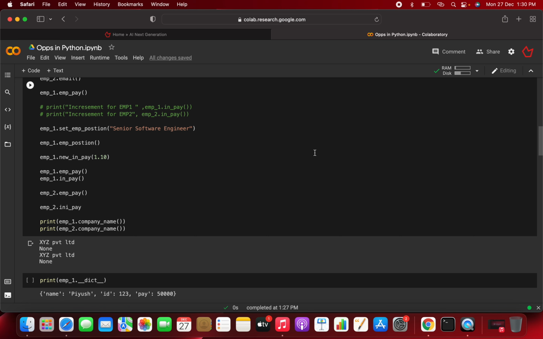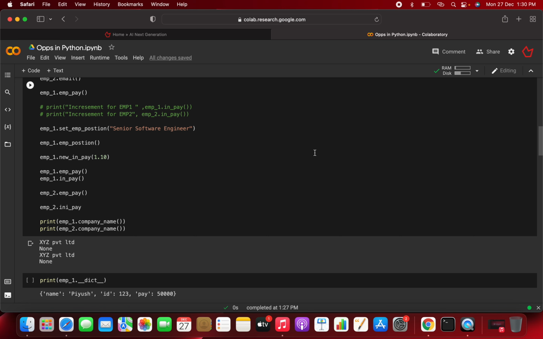Encapsulation means whenever you want to hide something from the user, when you are making an object and you make any variable or method private, that particular method or variable can be accessed only inside the class, but you are unable to access it outside of the class. That is called encapsulation. You are wrapping all the variables and methods in one place so that they cannot be accessed by any other user outside of the class.